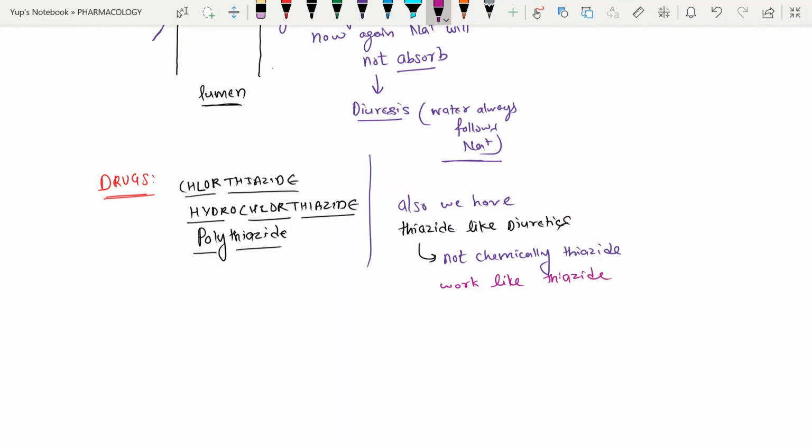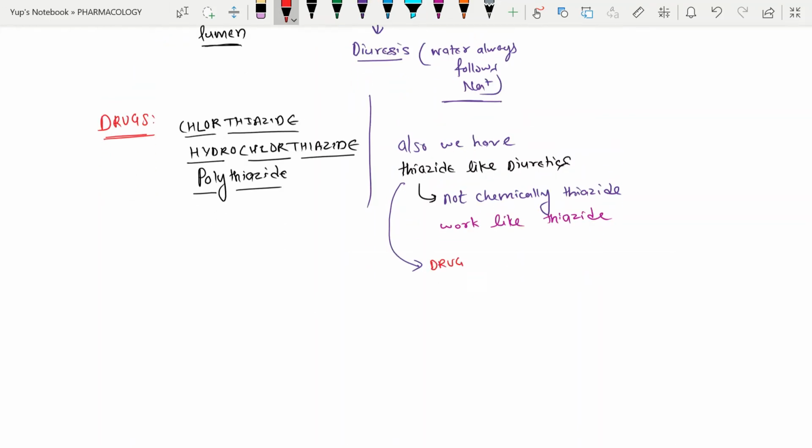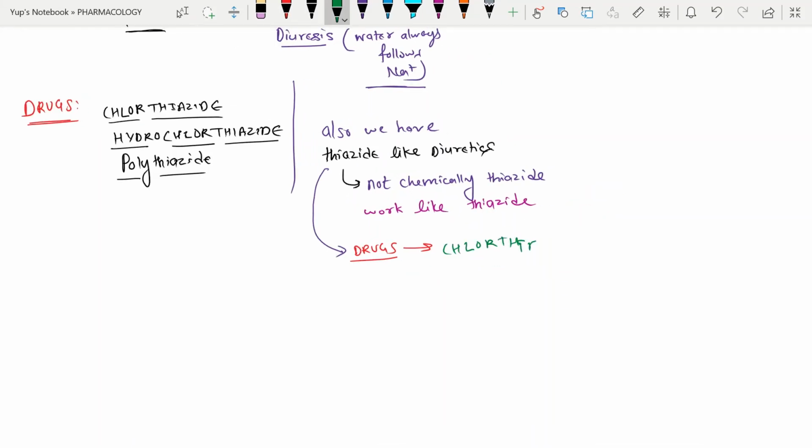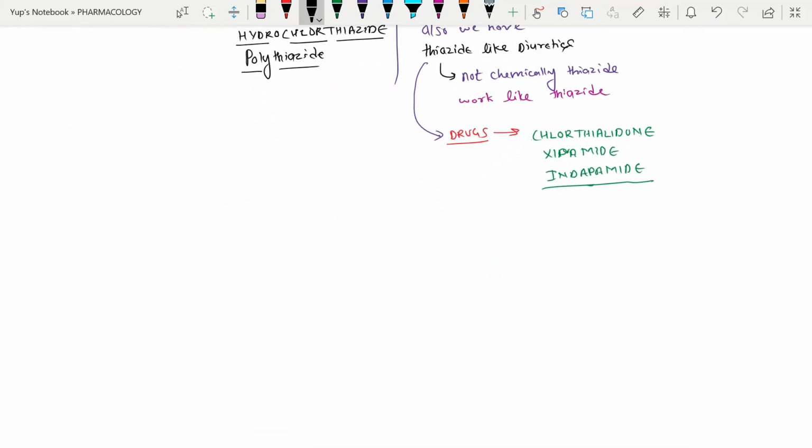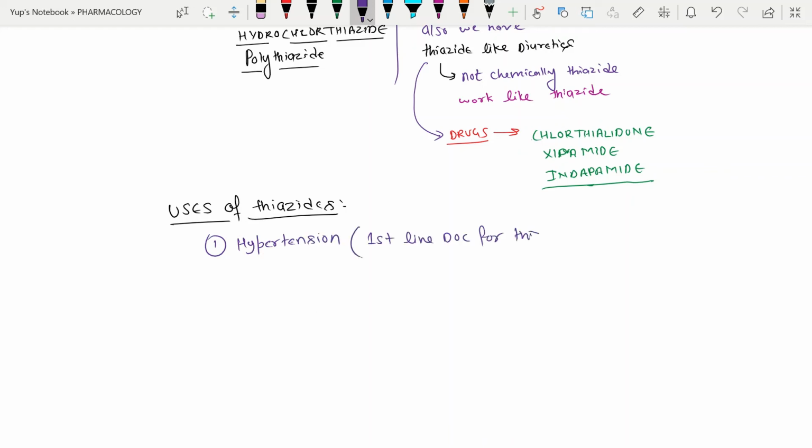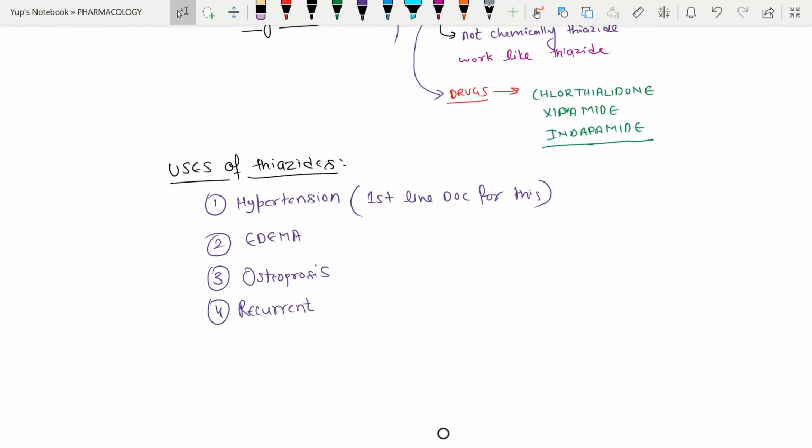In this case we have the drugs chlorthalidone, the second one is xipamide and the third one is indapamide. So these are the drugs in the case of thiazide-like diuretics. Now if we look at the uses of thiazides, we can use them in hypertension. These are the first line drug of choice for hypertension. We can use them in edema, osteoporosis, recurrent renal calcium stones, and also in diabetes insipidus.